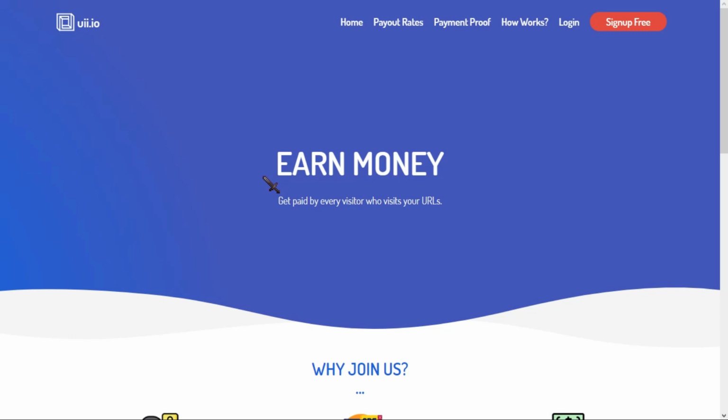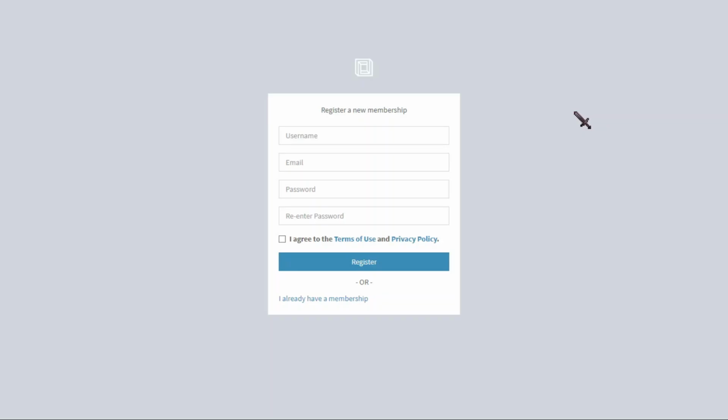And then the ad revenue will be split between you, the one who shortened the link, and this website right here, which is uii.com. So of course, in order for you to make money on this website, you have to sign up. And what you'll have to do is click on this sign up free button on the top right hand corner of your screen and this red little button right here. And when you click on that, you'll be redirected to this page where you have to register as a new member. You have to enter your username, your email address, your password, re-enter that same password, tick this box right here to agree to the terms of use and privacy policy, and then register.